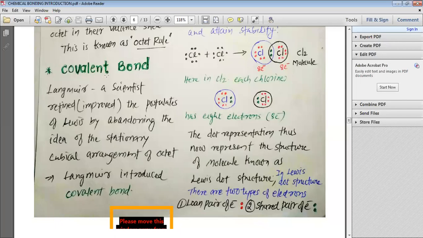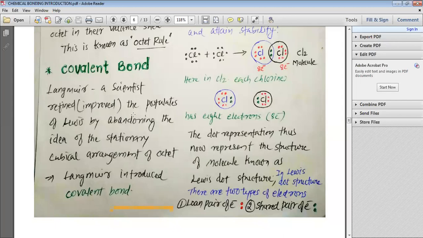Now we have studied the formation of the ionic bond. We should now study the formation of the covalent bond. Langmuir, a scientist, refined or improved the postulates of Lewis by abandoning the idea of the stationary cubical arrangement of the octet.